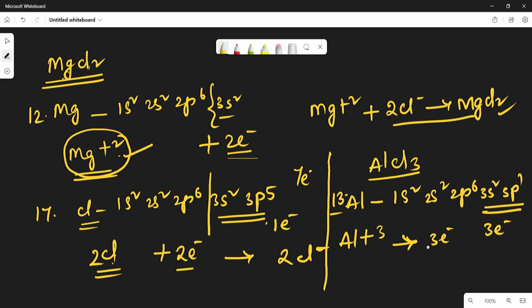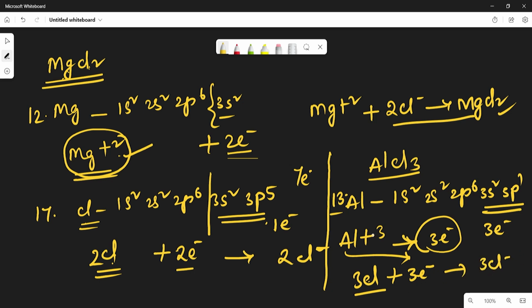So here, to take the 3 electrons, 3 chlorine atoms will join, because 1 chlorine atom is capable of taking 1 electron only. So 3 chlorine atoms will take the 3 electrons donated by the aluminum and become 3Cl-. So like this, Al3+ and 3Cl- become AlCl3, aluminum chloride. So this is what the ionic bond is.